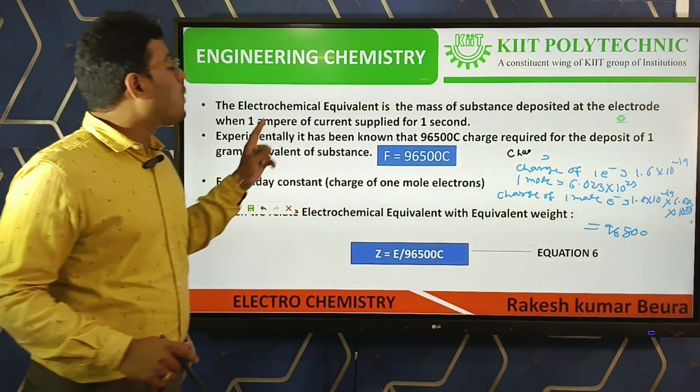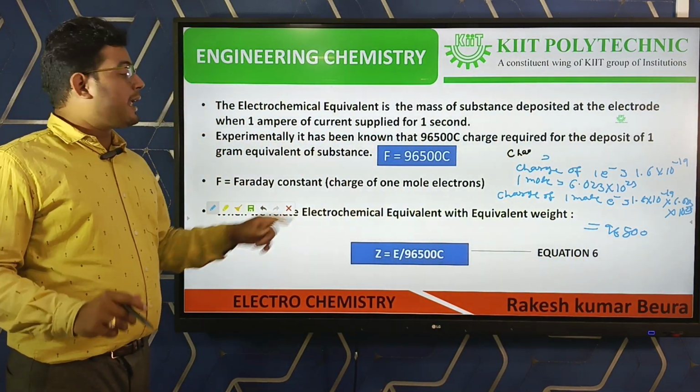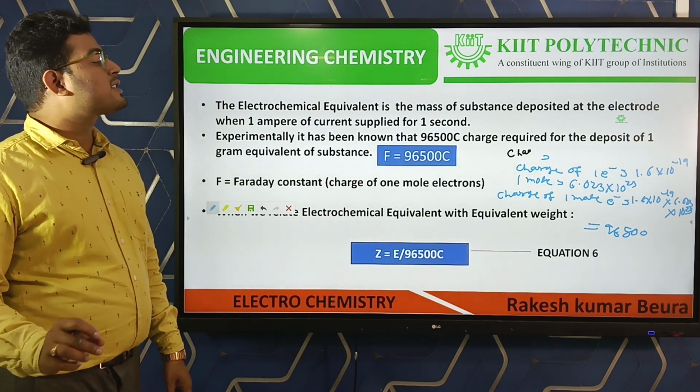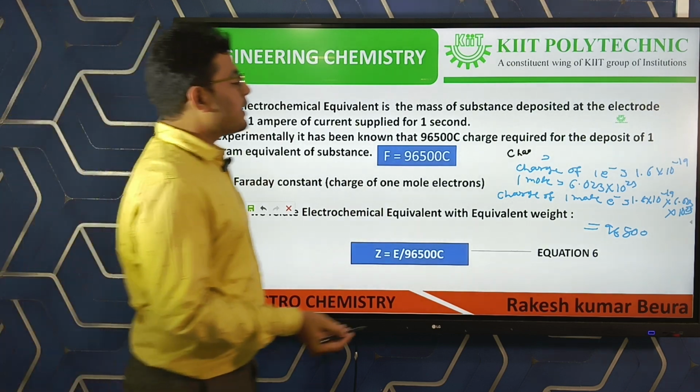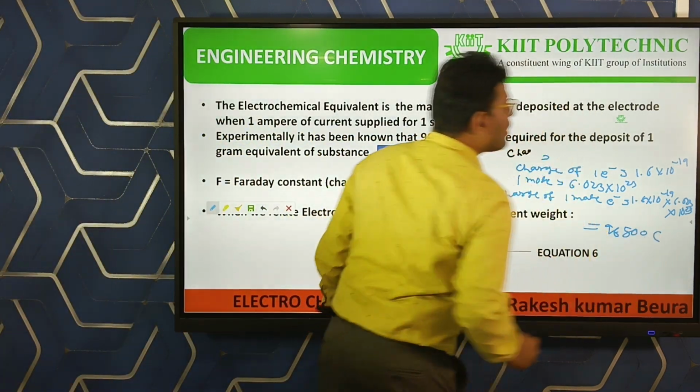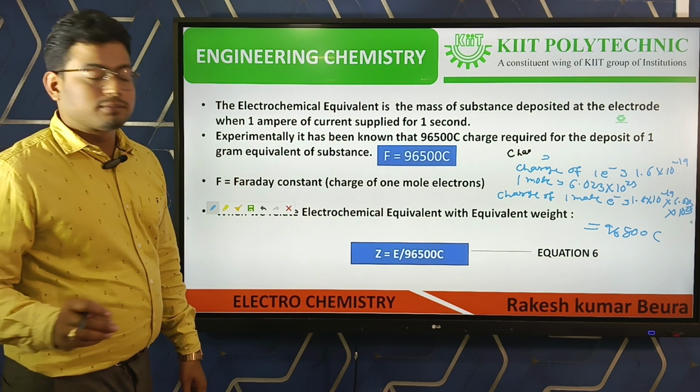That term is equal to 1 Faraday, and F is also called Faraday's constant. 1 Faraday is equal to 96,500 coulomb, the charge of 1 mole of electrons.